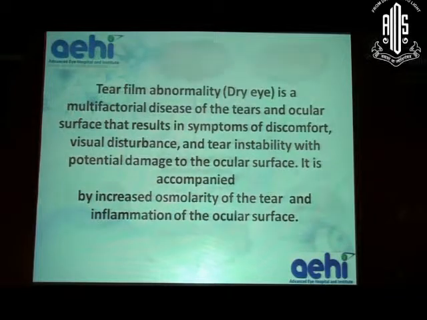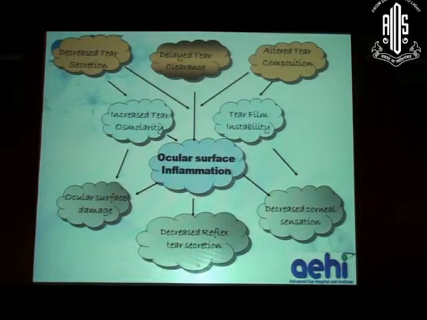Now, dry eye, of course, is one of the most common causes of ocular surface failure. We all know what it is. Let's just look at the various mechanisms which lead to it. In dry eye, there could be a decreased secretion, delayed tear clearance, or altered tear composition. All of these things can lead to an unstable tear film, which in turn leads to ocular surface inflammation, and that is what is at the heart of the dry eye disorders.